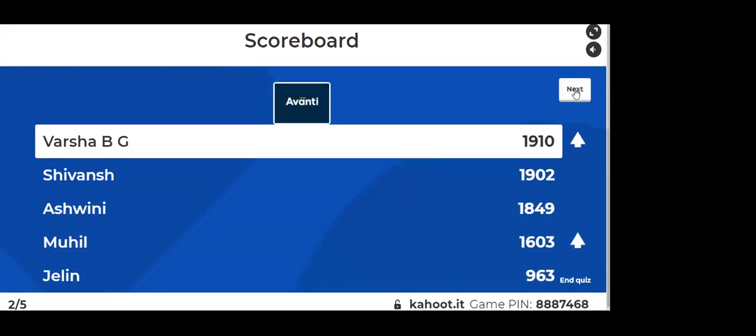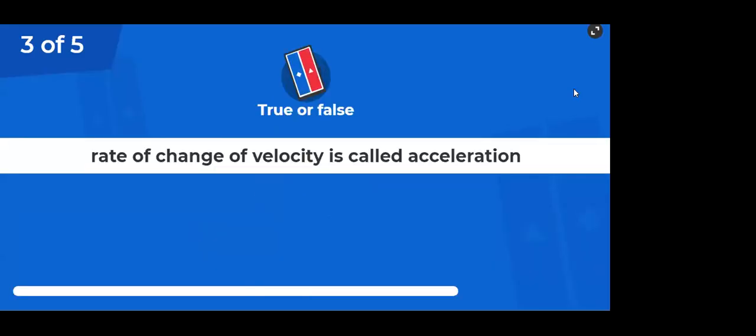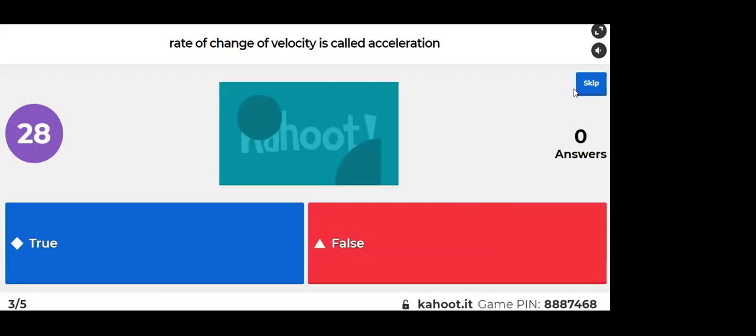Okay. Next. Rate of change of velocity is called acceleration. True or false? Basic definition.